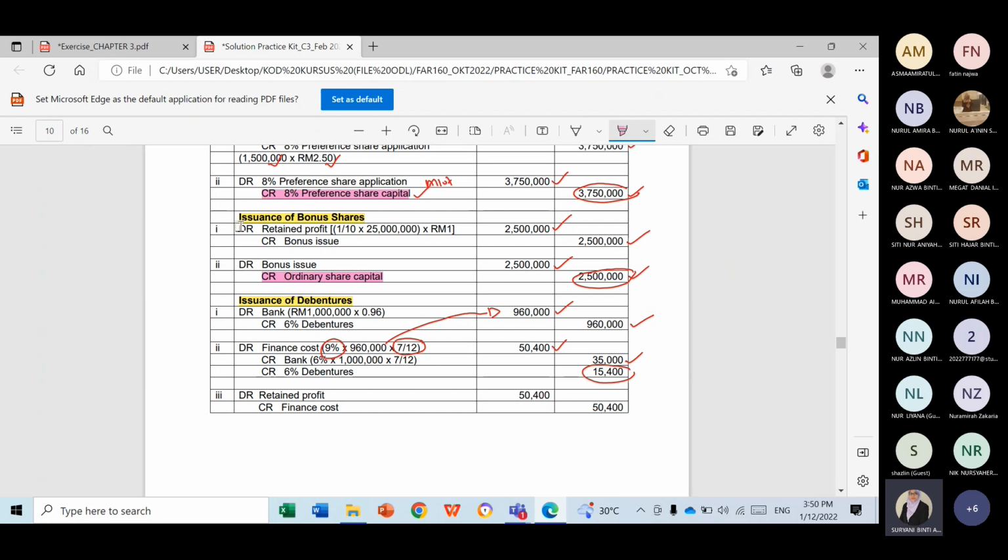As for retained profit, look for the adjustment. One is here, debit retained profit, and one is here, debit retained profit. Debit meaning what? Debit meaning a reduction. Okay, minus these two.